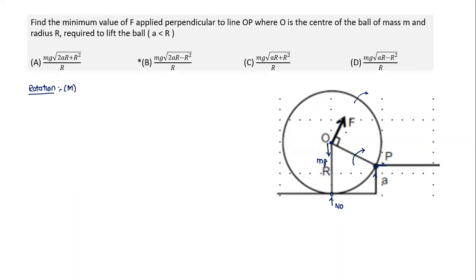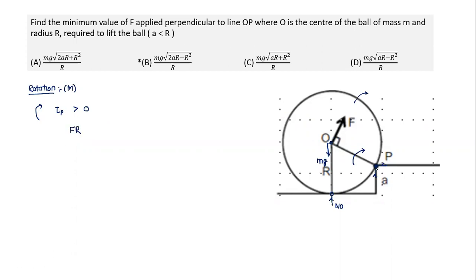What is the torque acting here? If I am taking torque about point P, because that's the axis of rotation, the torque about point P in this direction has to be greater than 0. That's how it will rotate. So if we take the clockwise sense as positive, what is the torque about point P? It is F into the perpendicular distance from P. Since it is perpendicular here and the angle is 90, the torque of F is equal to F into R.